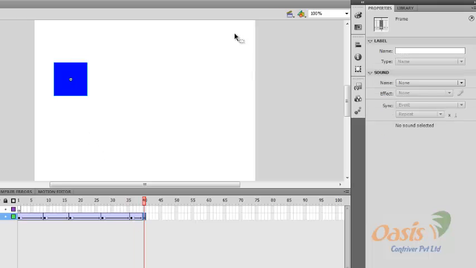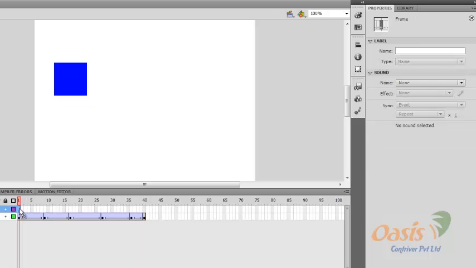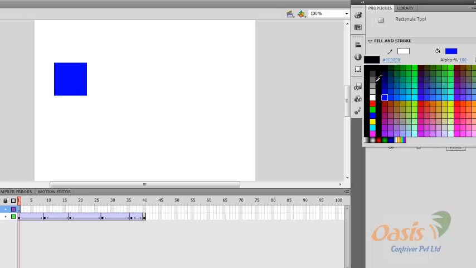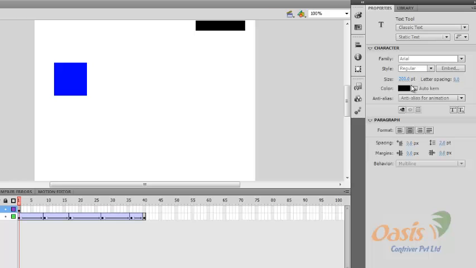Okay, and let's create one button here. Rectangle tool, change the color for button. I am creating it here. Text in white.